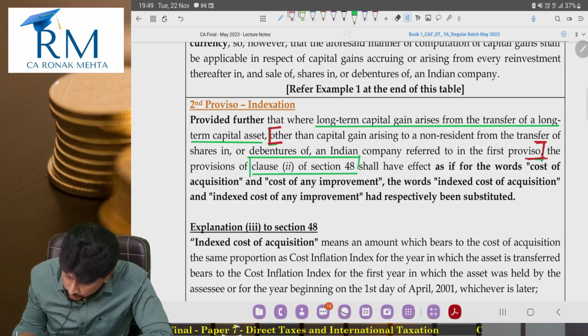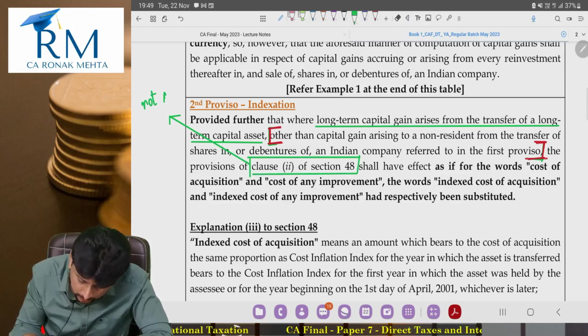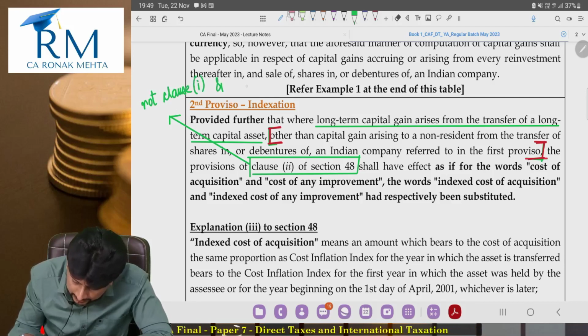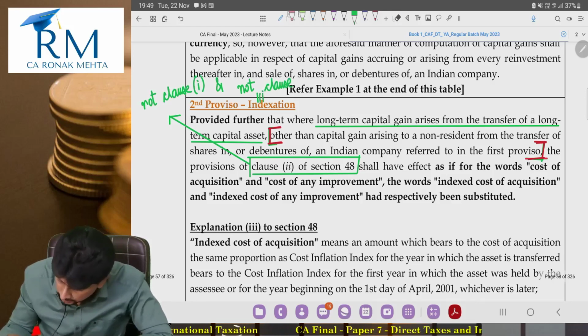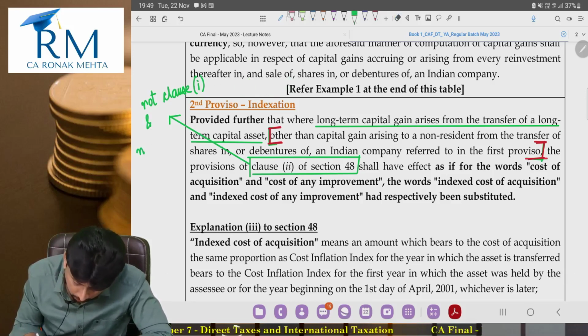Remember, only clause number 2 is what I am talking about. I am not talking about clause 1 and I am not talking about clause number 3. I am only talking about clause 2. The provisions of clause 2 will apply.